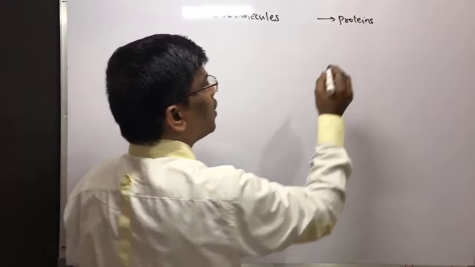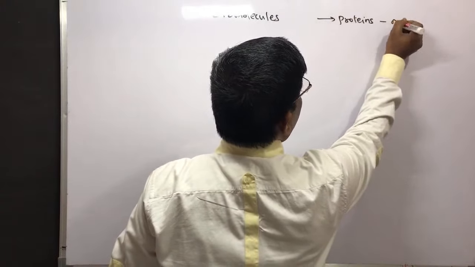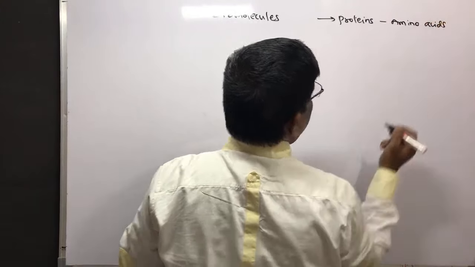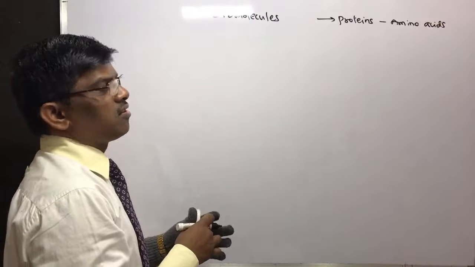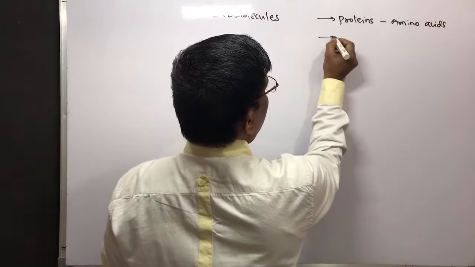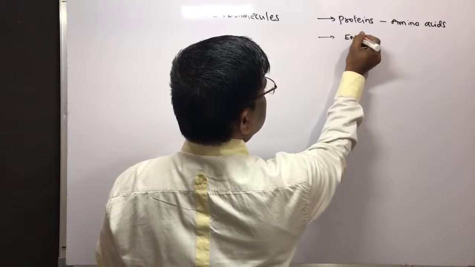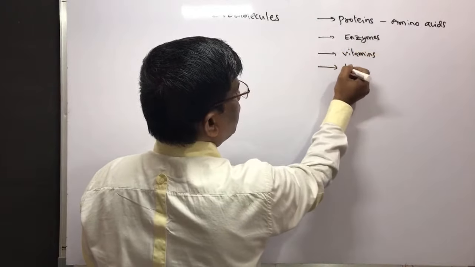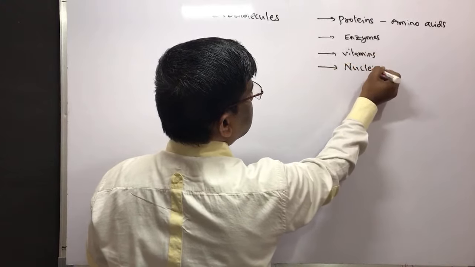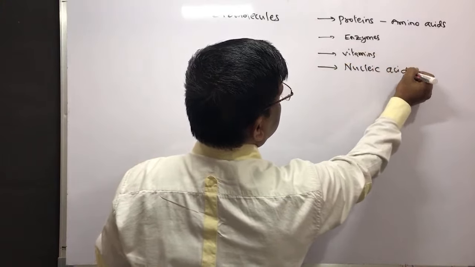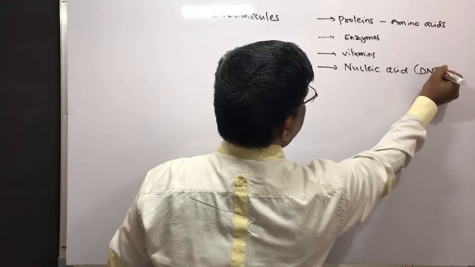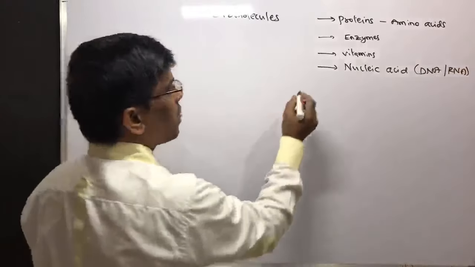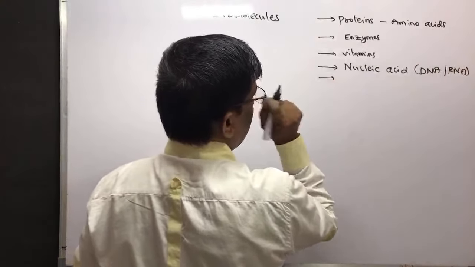Under this, we are going to learn in detail about amino acids, their structures, and primary, secondary, tertiary, and quaternary structures of proteins, followed by enzymes, vitamins, and very important nucleic acids. Under this, we are going to learn about DNA and RNA, their structural elucidation, followed by hormones.